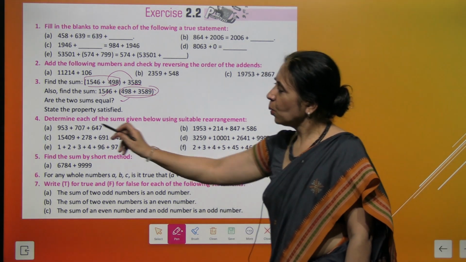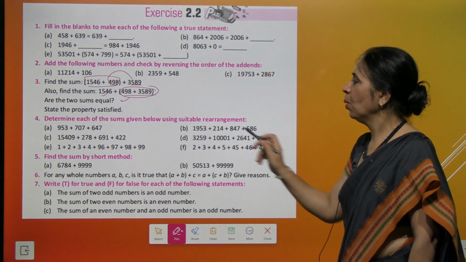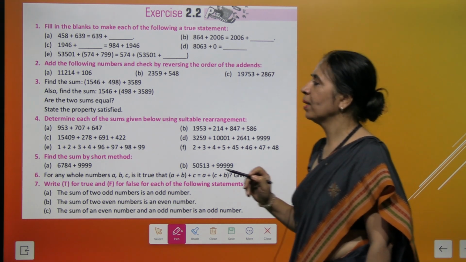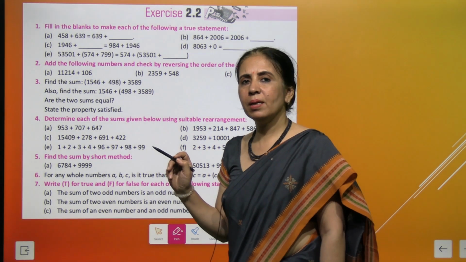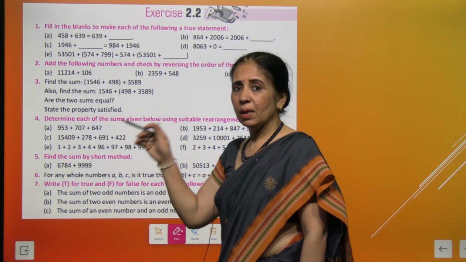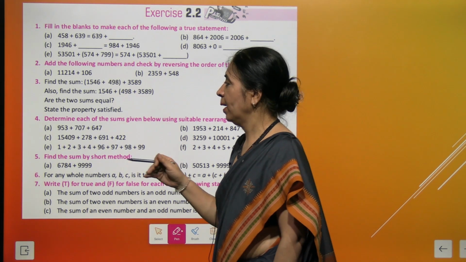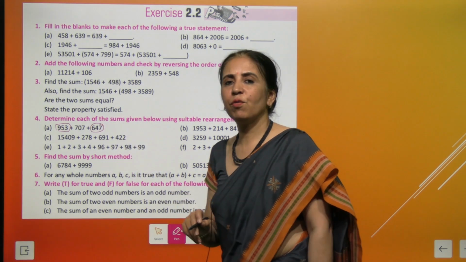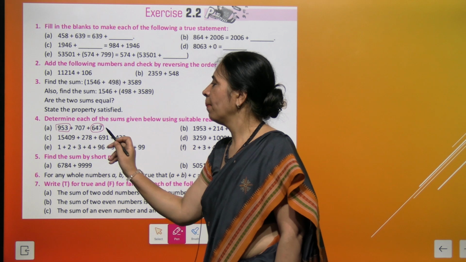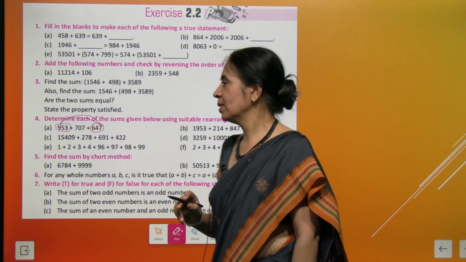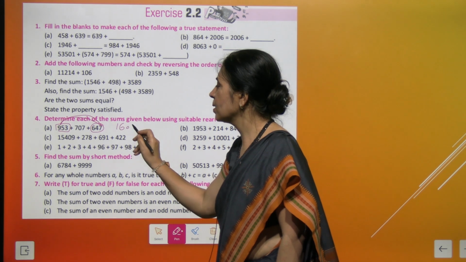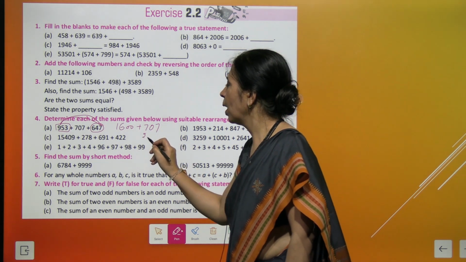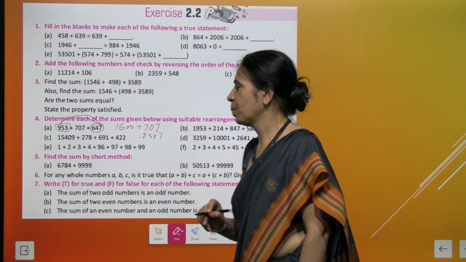Got it? Next question is, determine each of the sums given below by suitable rearrangement. So in suitable rearrangement, we'll try to make combinations where the last digits add up to 10. If you look at 953 and 647, you can immediately come up with the answer. This is 1,600, right? Write down 1,600 and then add 707 to it, right? It becomes 2,307. This becomes your answer.